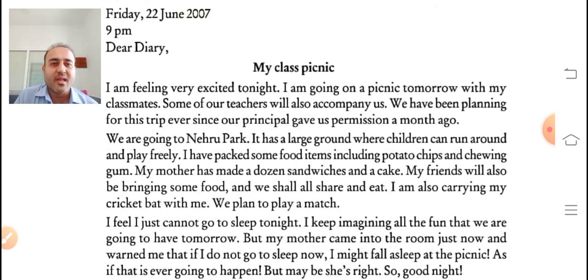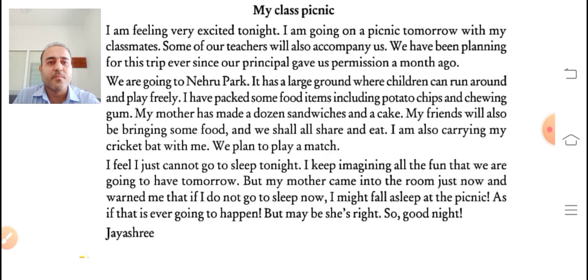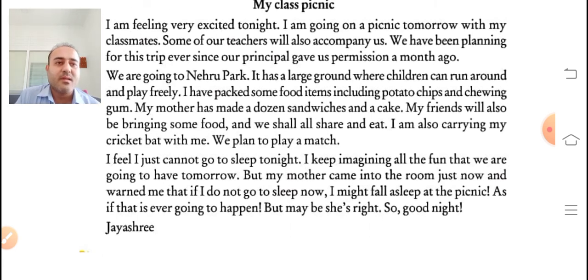Let us read the second paragraph. We are going to Nehru Park. It is a large ground where children can run around and play freely. I have packed some food items including potato chips and chewing gum. My mother has made a dozen sandwiches and a cake. My friends will also be bringing some food, and we shall all share and eat it. I am also carrying my cricket bat with me. We have planned to play a match, that is, a cricket match.